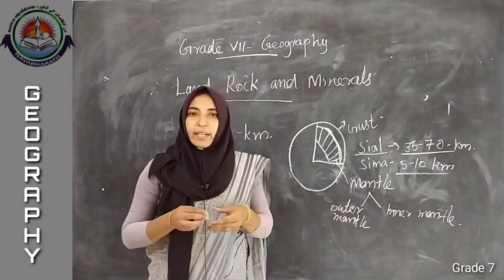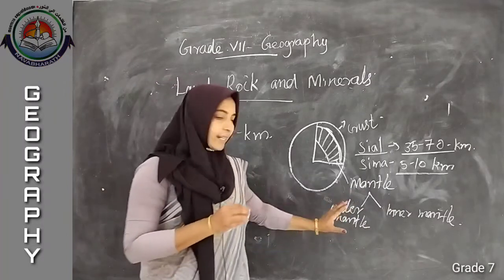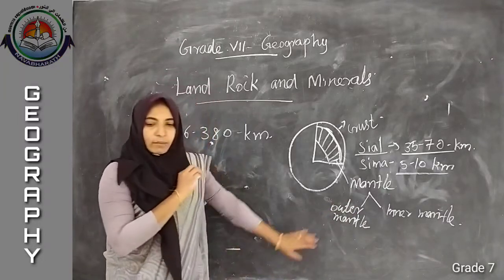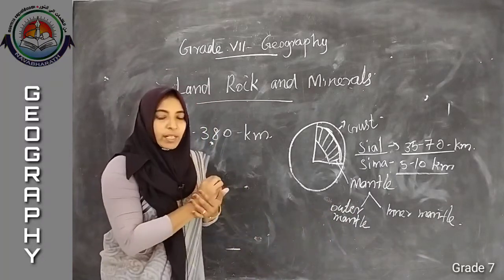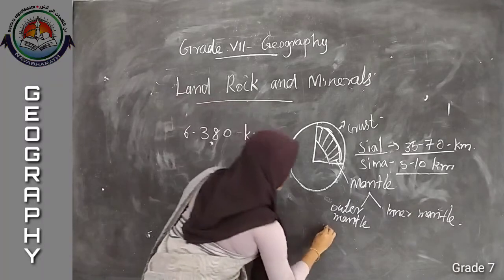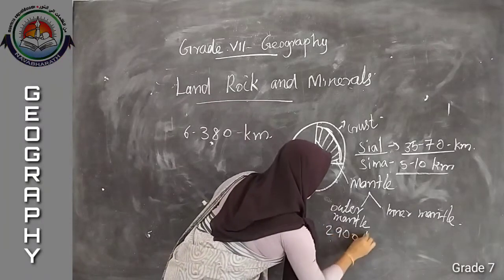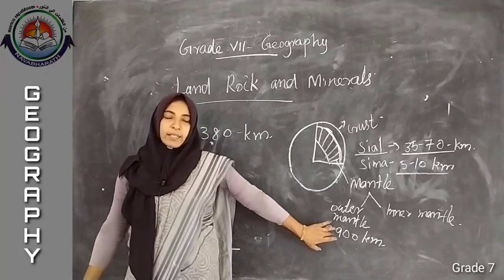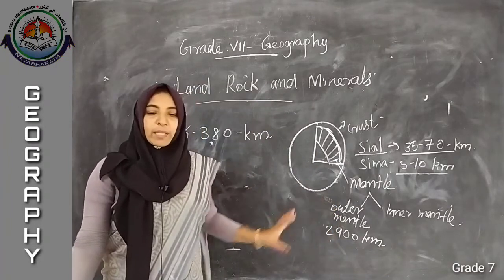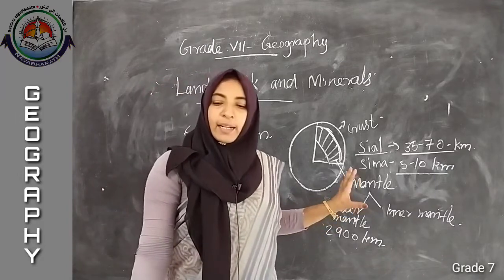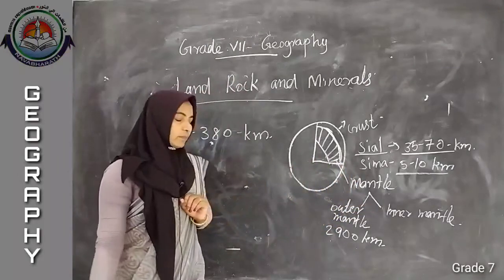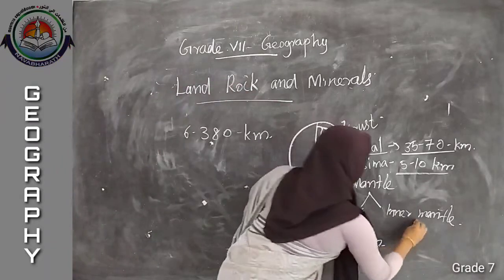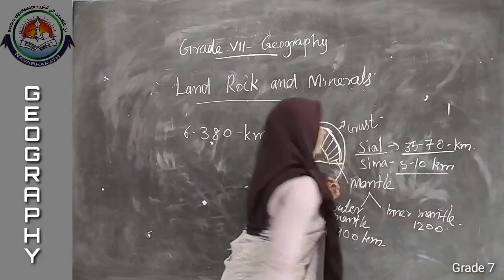Mantle is again divided into two, outer mantle and inner mantle. Then the outer mantle, what is the width of the outer mantle? Around 2900 kilometer. Then the inner mantle, it will become 1200 kilometer.